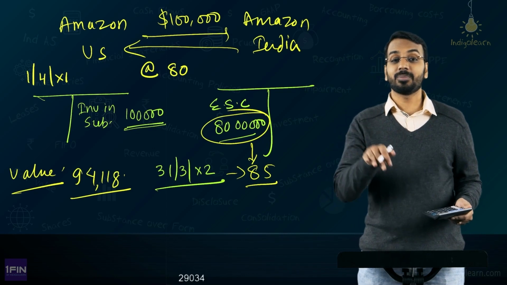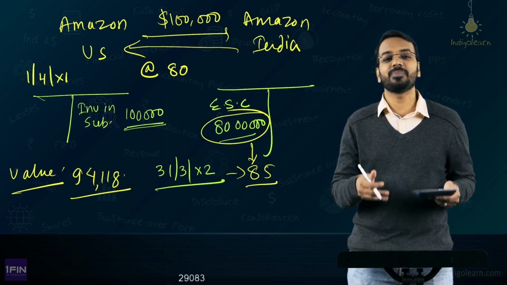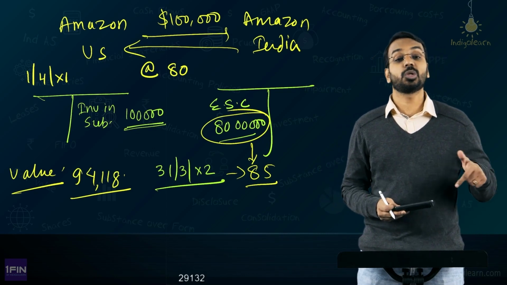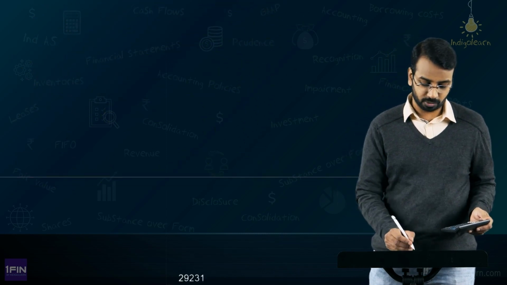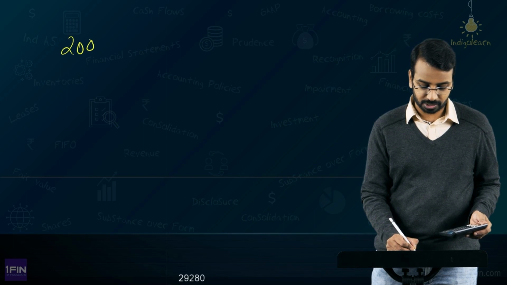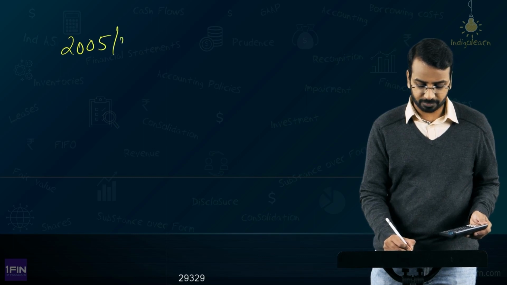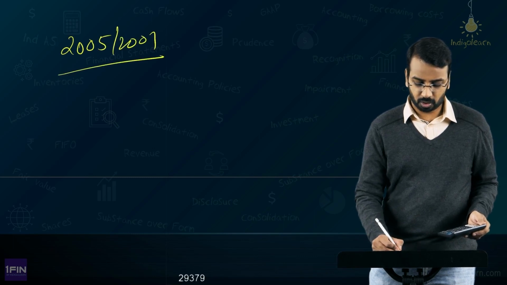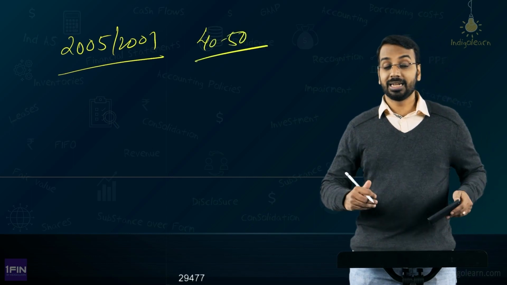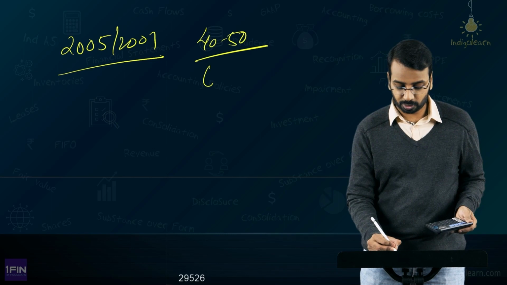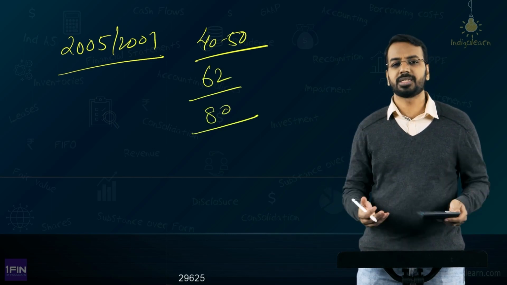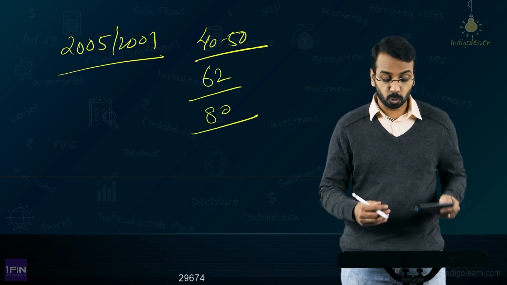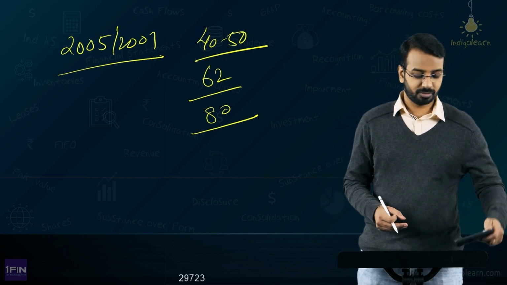Because there is a depreciation of rupee and there is appreciation of dollar. This is also a huge risk, and if you especially compare, I remember when I used to study, during the 2005-2007 period, the dollar would be in this range, 40, 45, 50 range. Then once I started working, I saw rates at 62, the rates have consistently gone up, 80, in future you may say 100, 120, whatever the rate is. So, the rate depreciation of